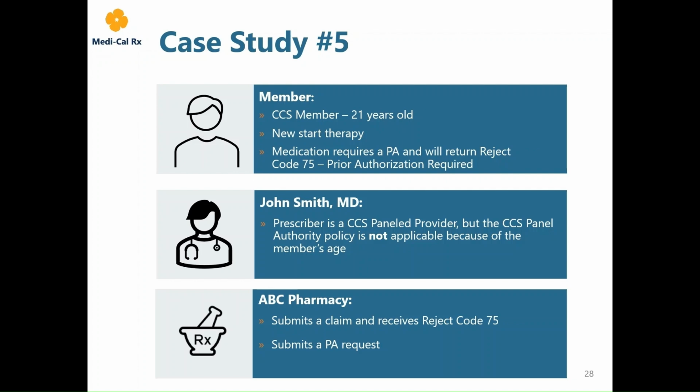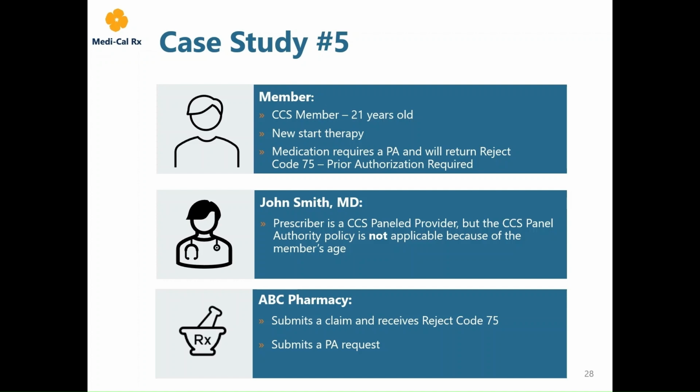In this study, we have a CCS member who is 21 years old and starting a new therapy for a drug that requires a PA and will reject with reject code 75. Prescriber, Dr. Smith, is a CCS panel provider, but the CCS panel authority policy is not applicable due to the member's age.